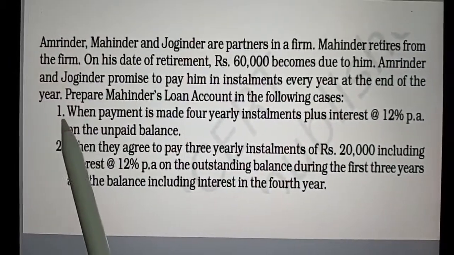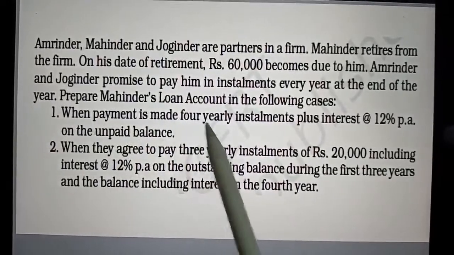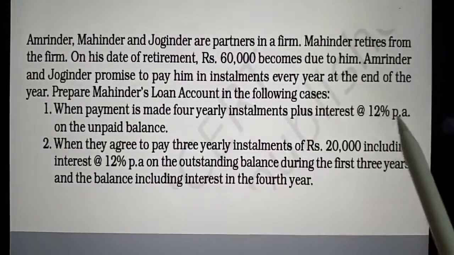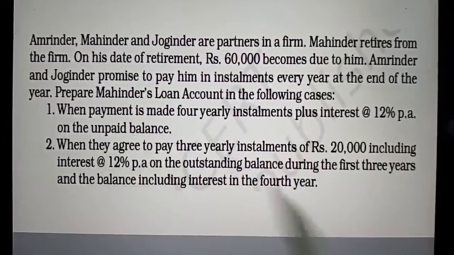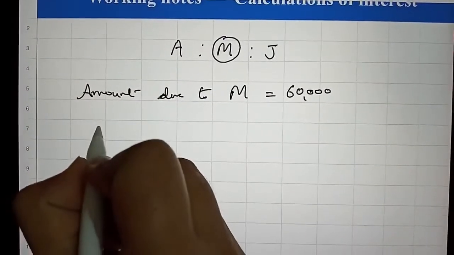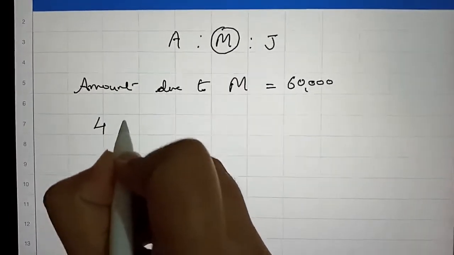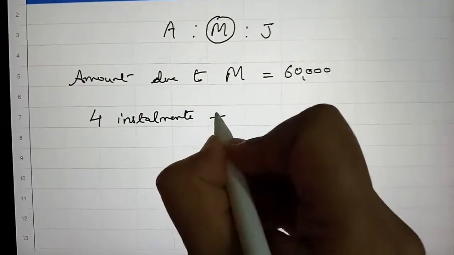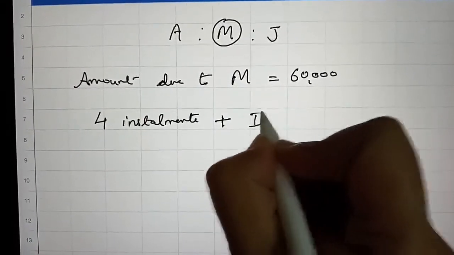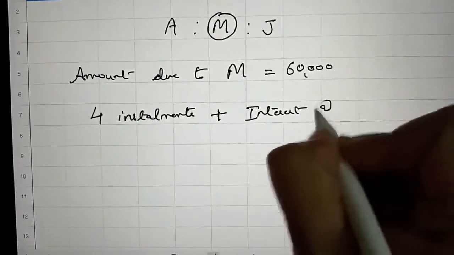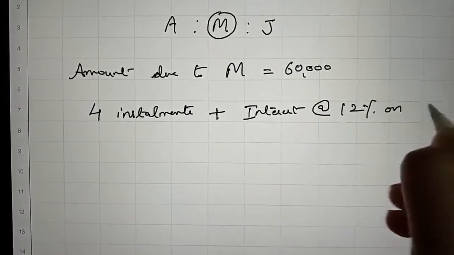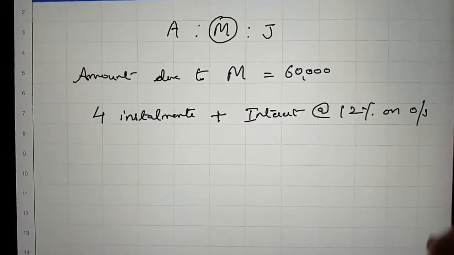So the first case, when payment is made in 4 yearly installments plus interest at the rate of 12% on unpaid balance. So here payment should be made in 4 installments plus interest at the rate of 12% on the amount unpaid, or we can say on the outstanding amount.